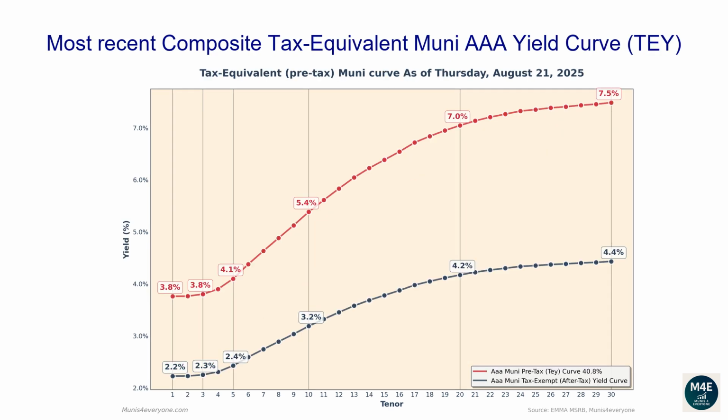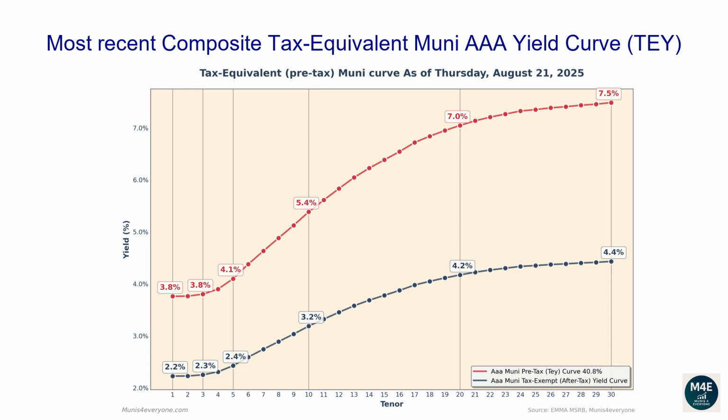Let's now go over the most recent composite tax-equivalent Muni AAA yield curve. The following graph shows, in red, the tax-exempt after-tax Muni yield curve, versus in blue its tax-equivalent pre-tax version, assuming a 40.8% top tax bracket as of August 21, 2025. Why would you care to see the tax-equivalent version of the Muni yield curve? More on this later. Let's first go over the pre-tax, aka tax-equivalent yield curve.